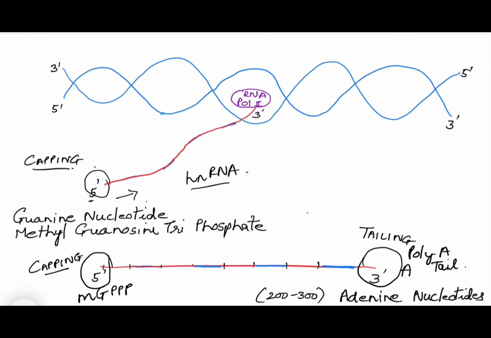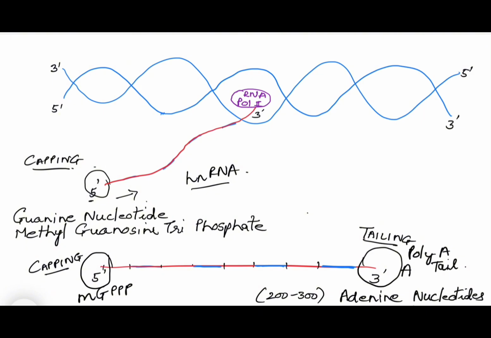The second reason is that when this RNA enters the cytoplasm and reaches the ribosome, the ribosome identifies this RNA and attaches itself from the 5' end because of the presence of these guanine nucleotides, because of this cap. So, this is the reason for capping, and tailing is done mainly for the same reason, to protect the end of the RNA from hydrolysis by exonuclease.